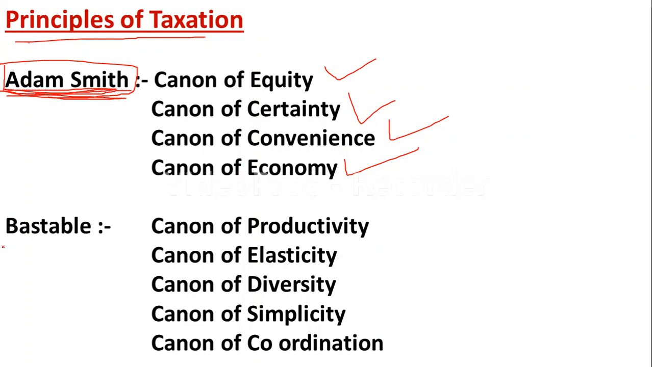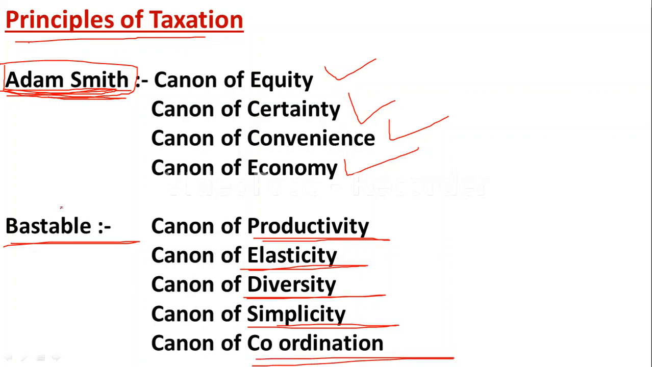So the next one: there are also some other principles. One is principle of productivity, principle of elasticity, principle of diversity, principle of simplicity, and principle of coordination. Yes, these principles are given by Bastable. Please remember these two economists' names.